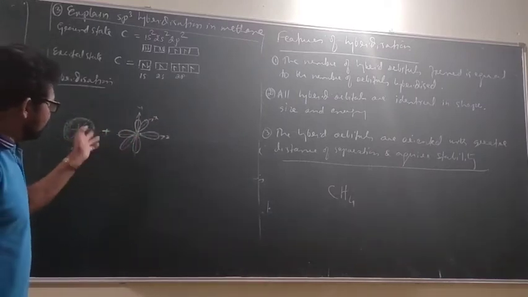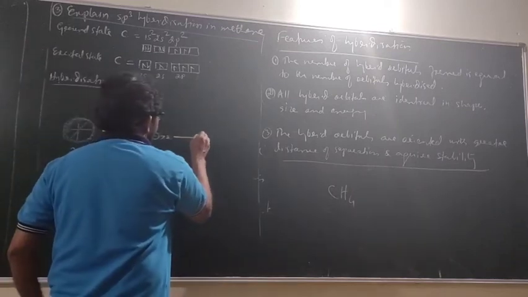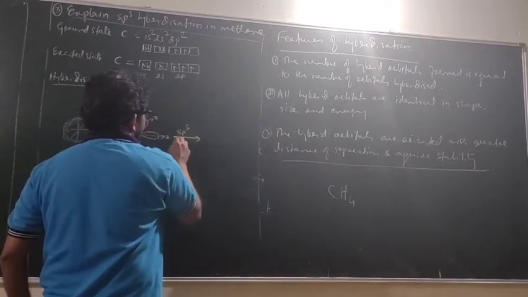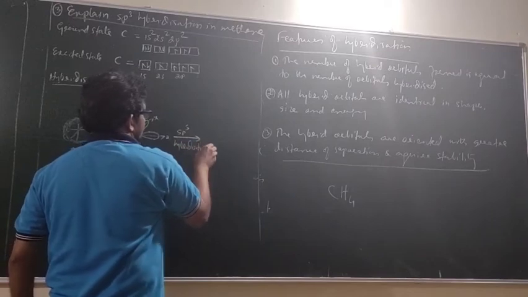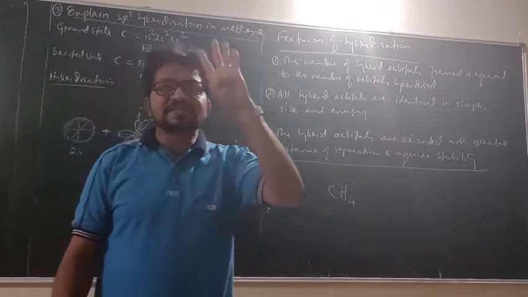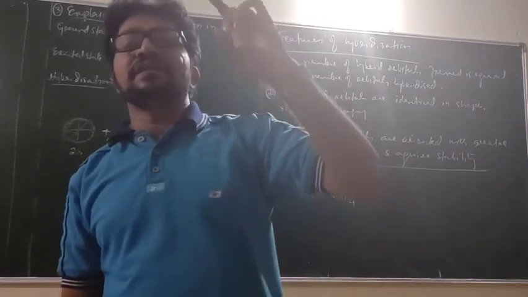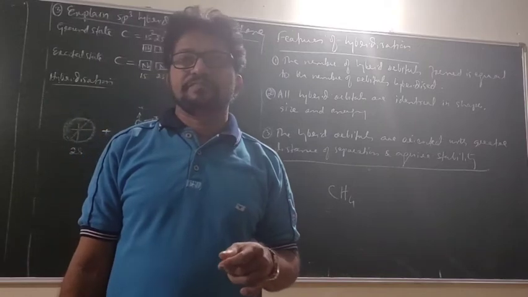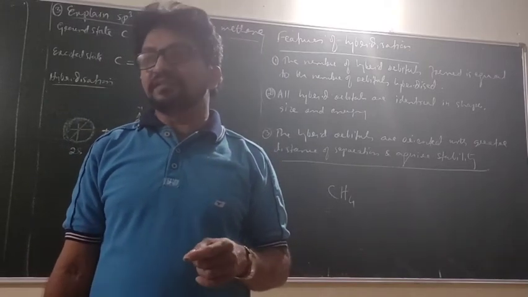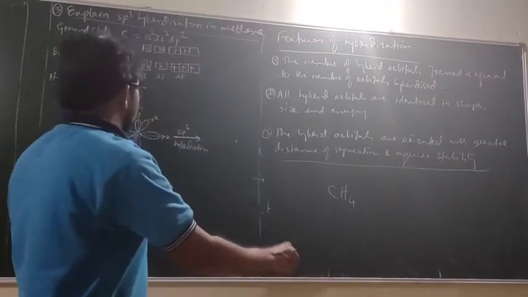So all these four sp3 hybridization, the four resulted orbitals are identical with one another. How is it? Look here.